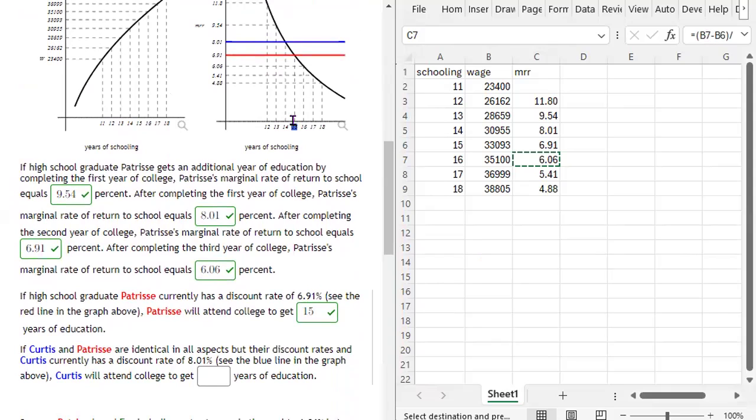If Curtis and Patrice are identical in all aspects, but their discount rates, and Curtis currently has a discount rate of 8.01%. So this is Curtis up here, and this is Patrice here. Curtis will attend college to get 14 years of education, right? 14 years of education. He'll get 1 year less of education.